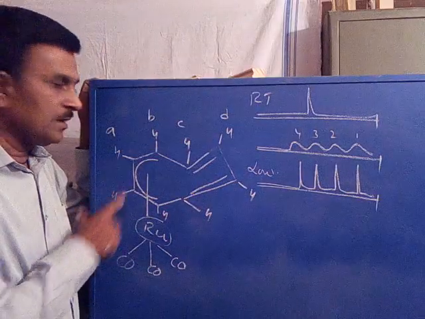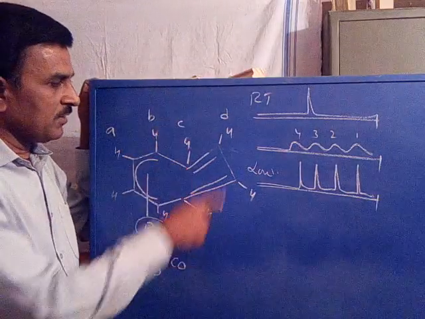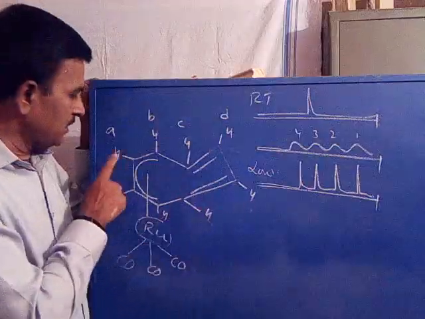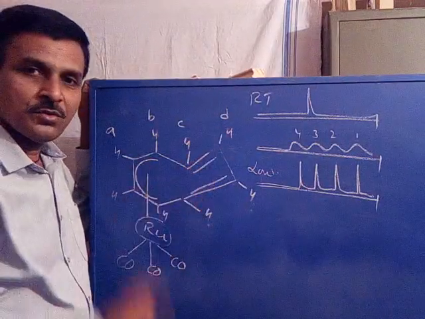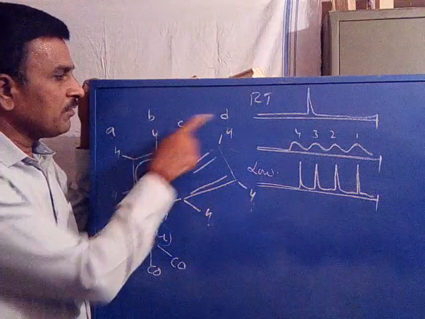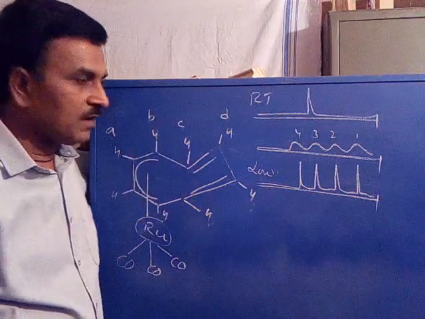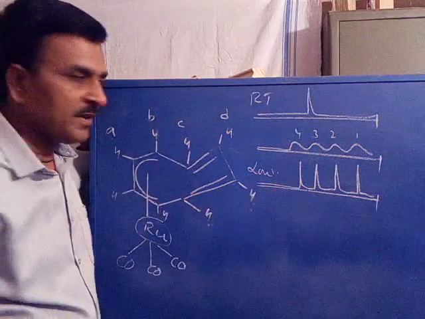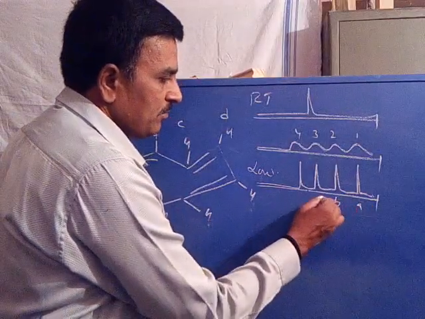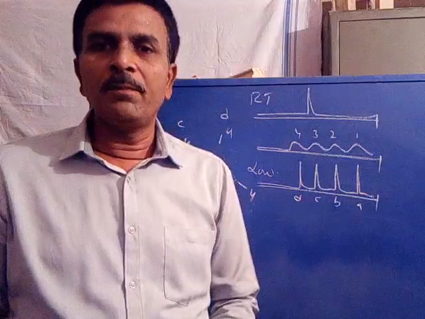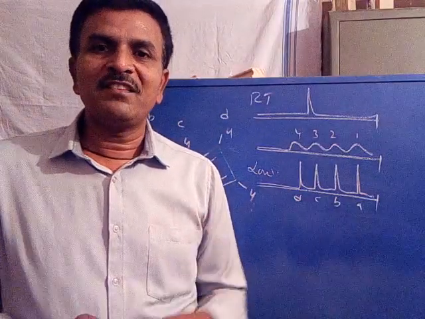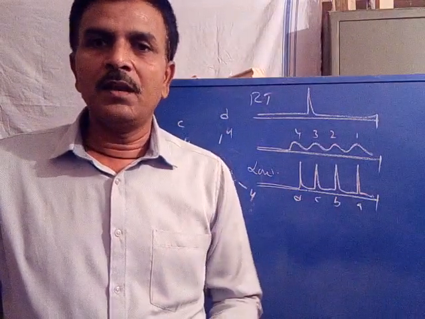These two are equivalent, these two are equivalent, these two are equivalent, these two are equivalent. But these two are non-equivalent from these two, from these two, and from these two. In brief, four non-equivalent protons arise. Therefore, four separate signals appear for A, B, C, and D. So the one signal at room temperature supports its fluxional behavior and a fluxional molecule.